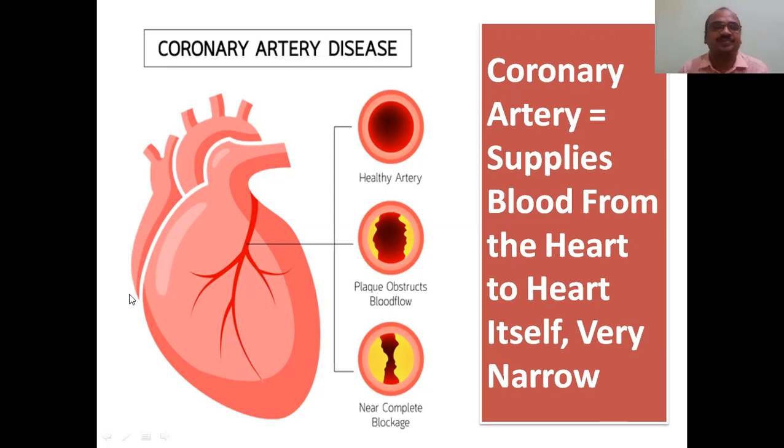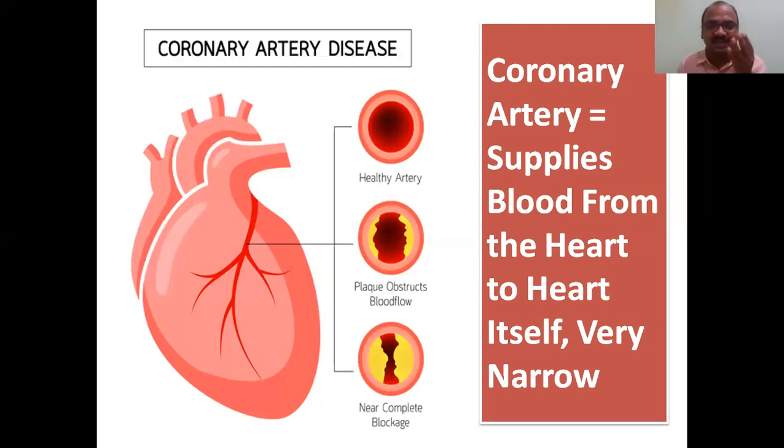For example, here you can see three diagrams. One is a healthy artery, which looks good and the blood flow is also good. Here you can see on both sides there is a formation of plaque. See the spelling here, plaque. It obstructs the blood flow. This is due to cholesterol. If you are taking excess fatty food, cholesterol and oily food, there are more chances of the formation of plaque in the coronary arteries.